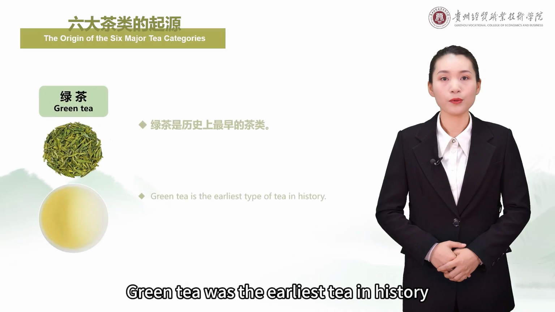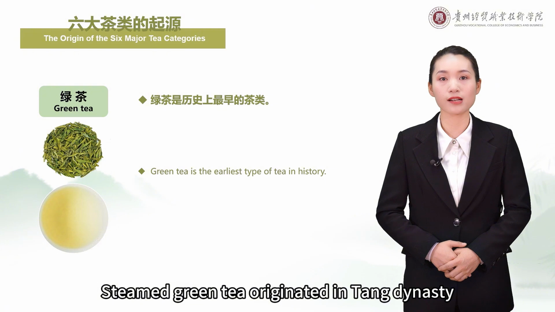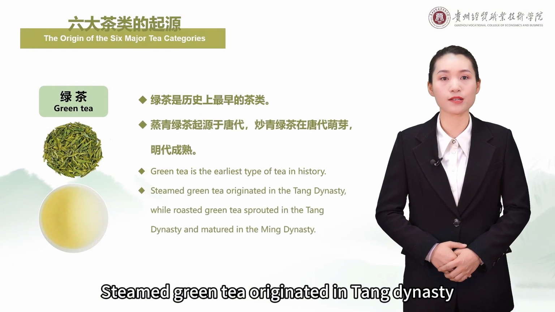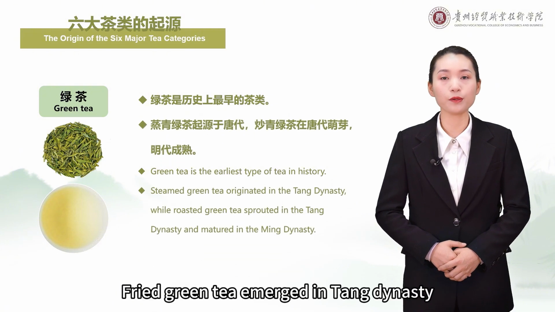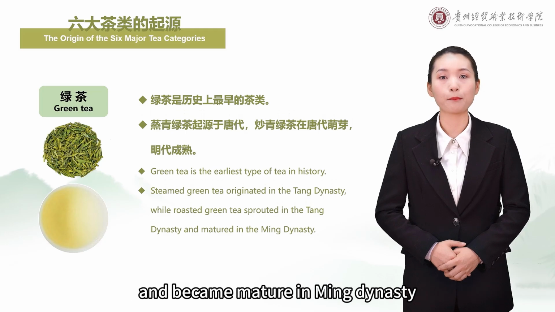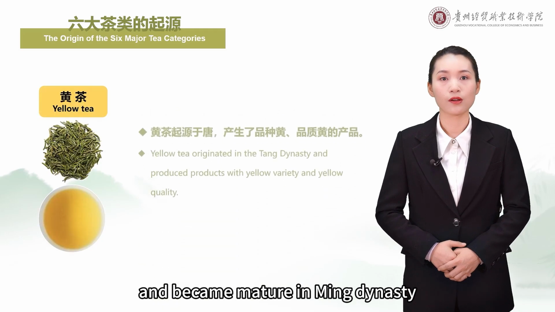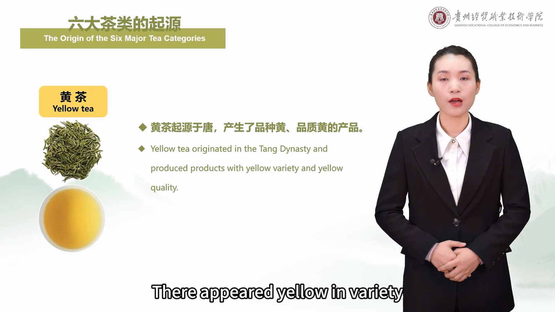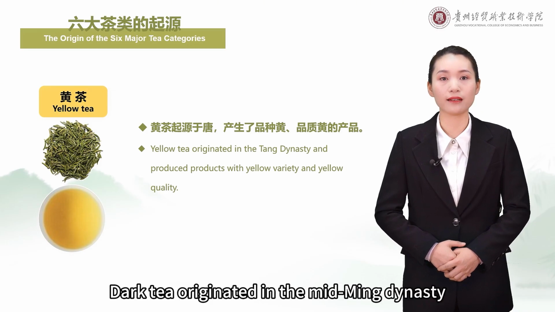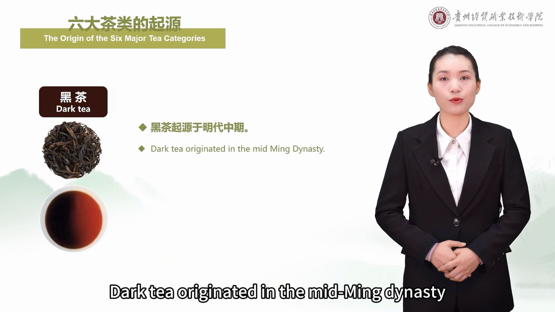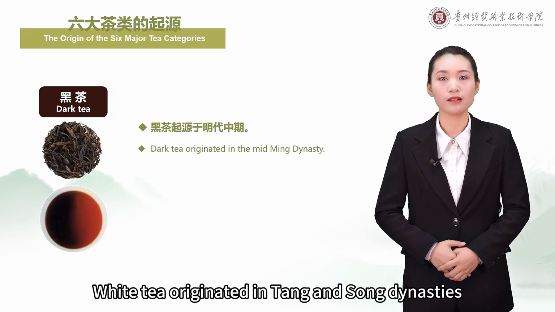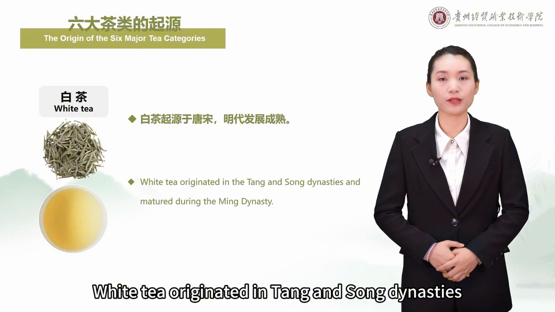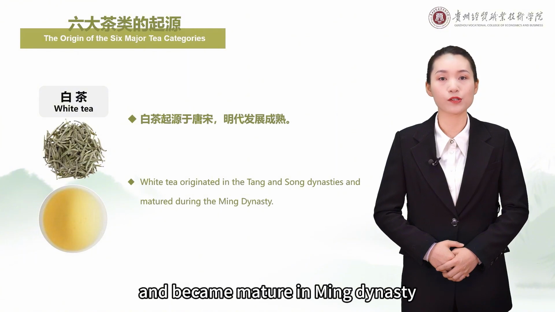Green tea was the earliest tea in history. Steamed green tea originated in Tang Dynasty. Fried green tea emerged in Tang Dynasty and became mature in Ming Dynasty. Yellow tea originated in Tang Dynasty. There appeared yellow in variety and quality. Dark tea originated in the Mid-Ming Dynasty. White tea originated in Tang and Song dynasties and became mature in Ming Dynasty.